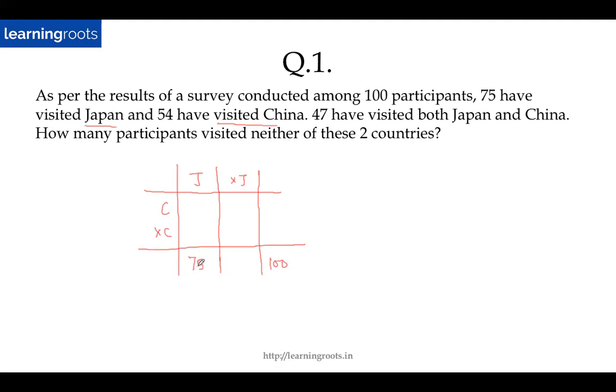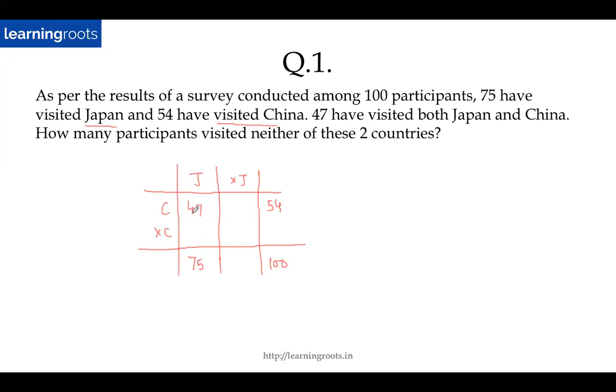Again, for those of you who didn't get it, please check the calculations and please check the values one more time. So 75 have visited Japan, 54 have visited China, and 47 have visited both these countries. So 47 will come here. Right? I have plugged in all the values. Now it's simply a matter of filling up the table.